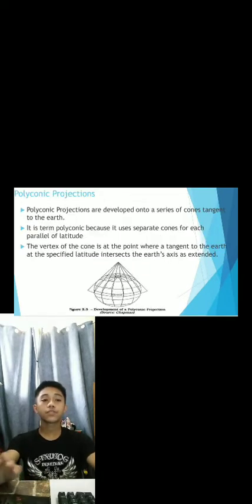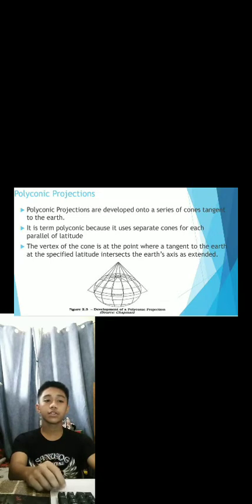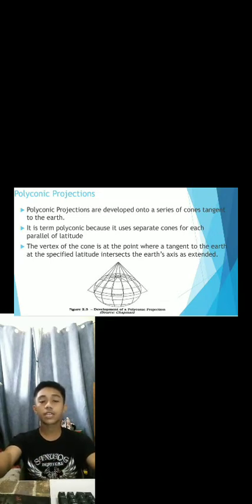The third projection is polyconic projection. Polyconic projections are developed onto a series of cones tangent to the Earth. It is termed polyconic because it uses separate cones for each parallel of latitude. The vertex of the cone is at the point where a tangent to the Earth at a specified latitude intersects the Earth's axis as extended.